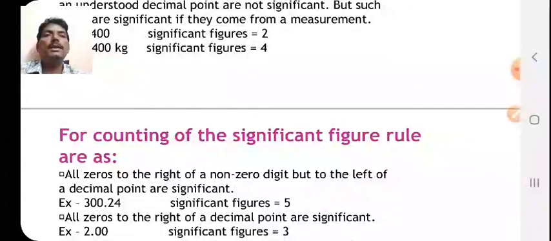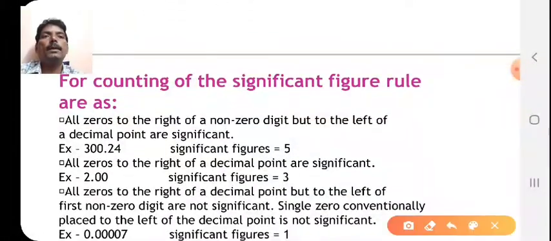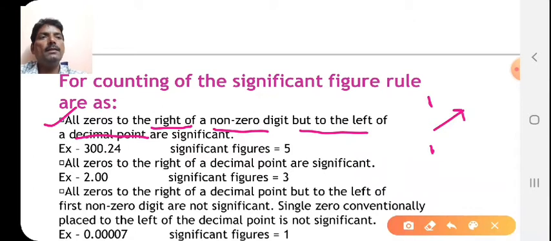Next, for counting the significant figures, the rule is: all zeros to the right of a non-zero digit but to the left of a decimal point. If you have a decimal point, this is the right side and this is the left side. So all zeros to the right of a non-zero digit but to the left of a decimal point are significant. For example, here the decimal point is after 300.